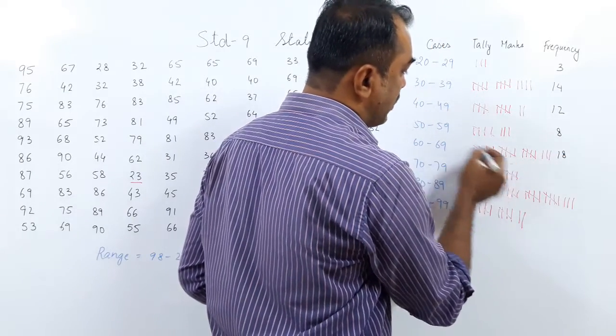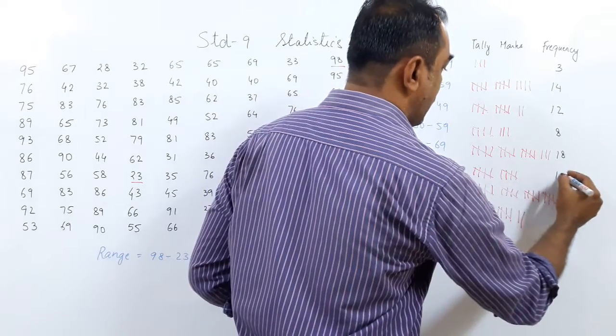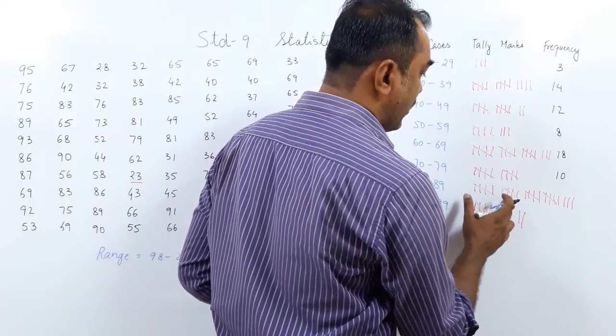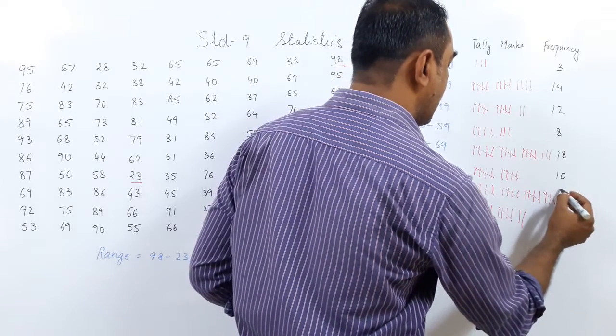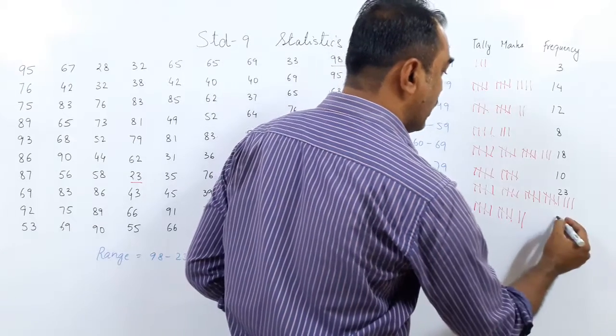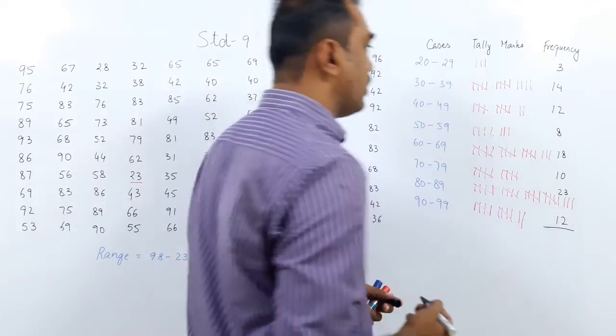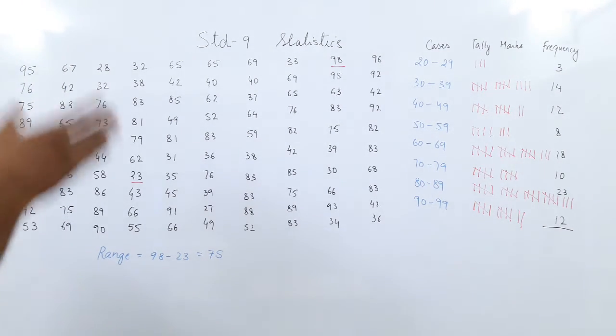1, 2, 3 and the fourth line shows it is 5. So this is a bunch of 5. So 5 and 5 we have 10. Here we got 5 and 5, 10 and 5, 15 and 5, 20. 20 and 3, 23. So right here we have got 23 and 5 and 5, 10 and 2, 12. We have got 12.